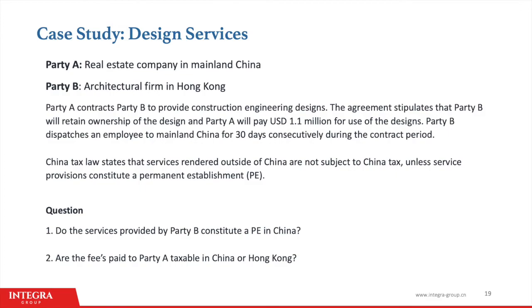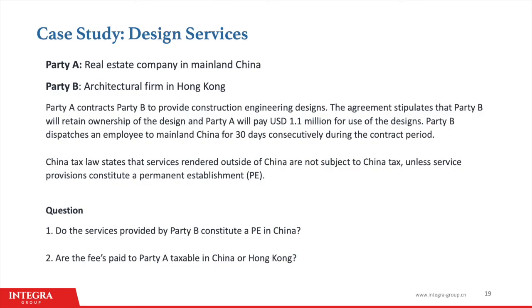Now I want to wrap up with a case study. Assume Company A is a real estate company in mainland China, and Company B is a related architectural firm based in Hong Kong. The China real estate company pays the Hong Kong architectural firm $1.1 million as a service fee in exchange for the designing of a new building for them. They agree that the architectural firm will keep the drawings as their own intellectual property.